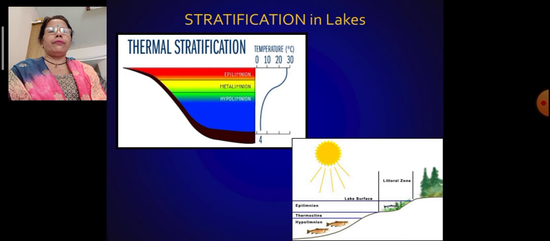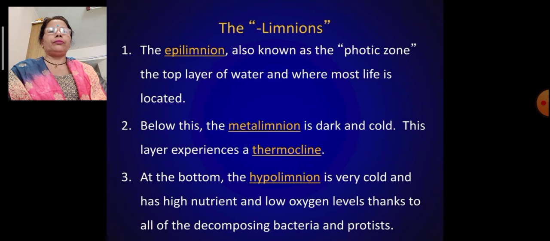On the right side, the slide shows the lake layers: epilimnion, metalimnion, hypolimnion. The epilimnion, also known as the photic zone, is the top layer of water, where most life is located. Below this, the metalimnion is dark and cold. This layer experiences a thermocline. At the bottom, the hypolimnion is very cold and has high nutrient and low oxygen levels, thanks to all of the decomposing bacteria and the protists.